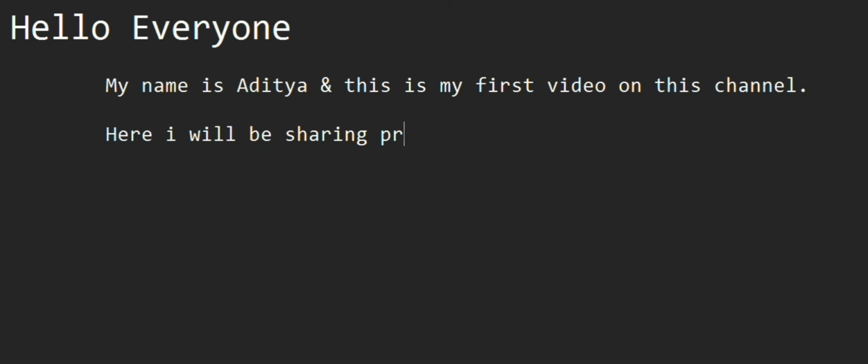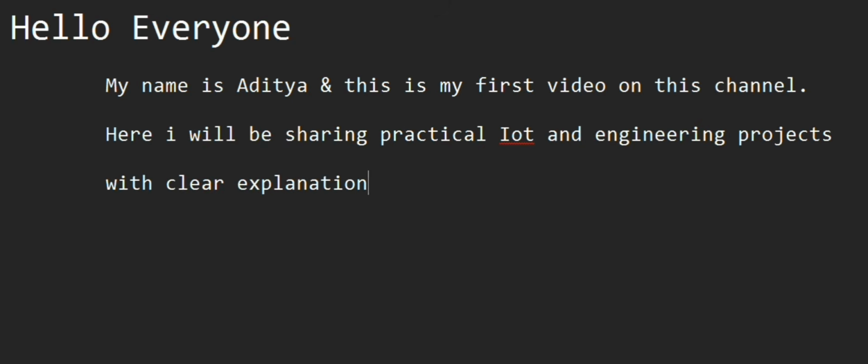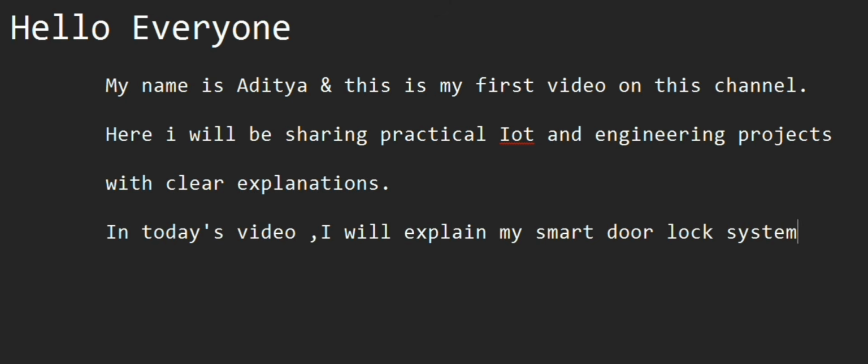Here I will be sharing practical IoT and engineering projects with clear explanations. In today's video, I will explain my smart door lock system built using ESP32. To build this project, you require mainly 4 components: a keypad, a microcontroller, a servo motor, a buzzer, and a few jumper wires.